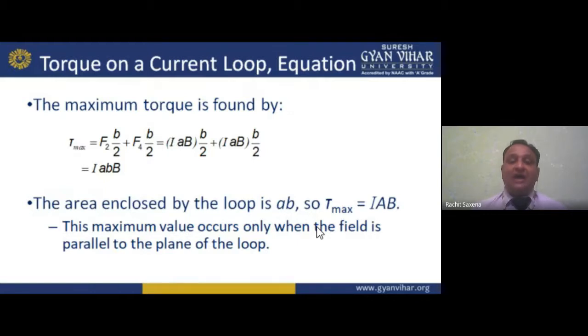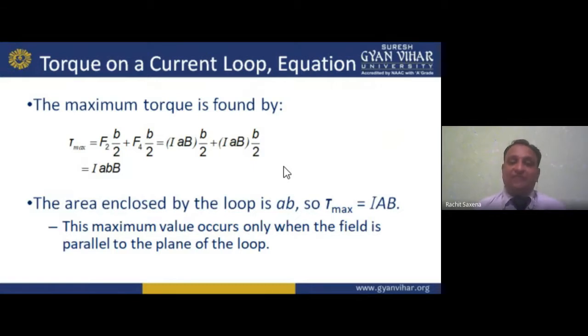So we can say IAB into B. The area enclosed by the loop is AB. AB we are using for the sides, but if I consider the whole sides, I consider it as an area. So area into current into magnetic field, that is the value of torque.